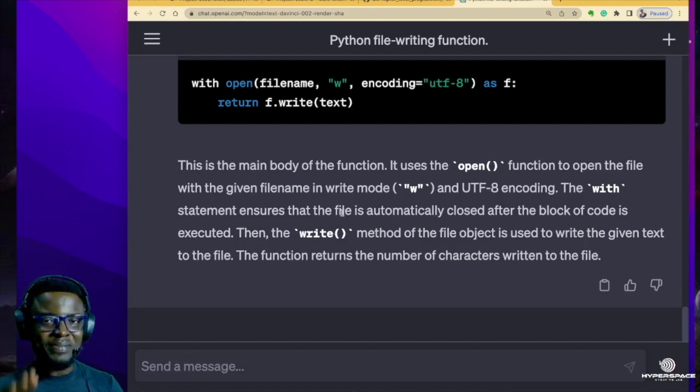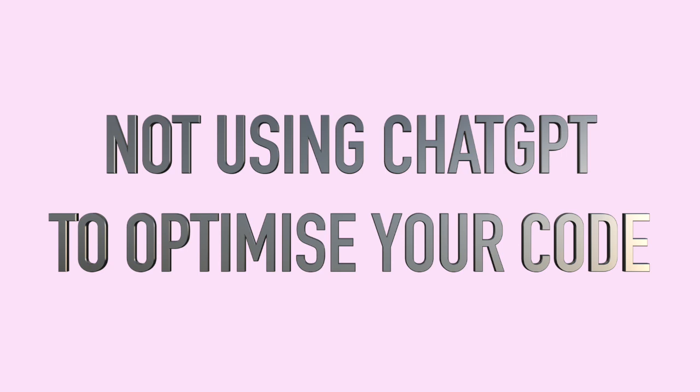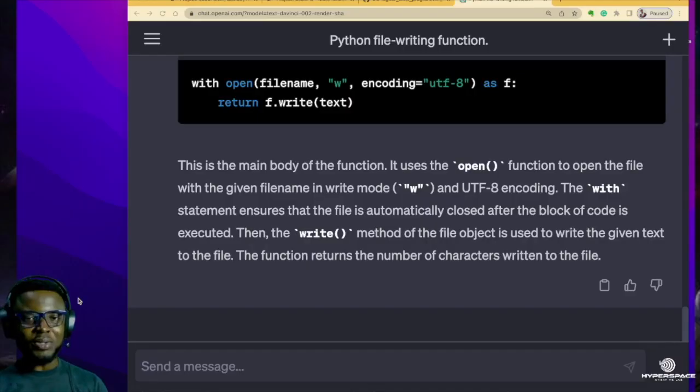Let's go to mistake number 4: not using ChatGPT to optimize your code. For you to see what I mean by that, let us use the same code that we gave to ChatGPT to explain. This time around, we are going to tell ChatGPT to optimize the code for us.